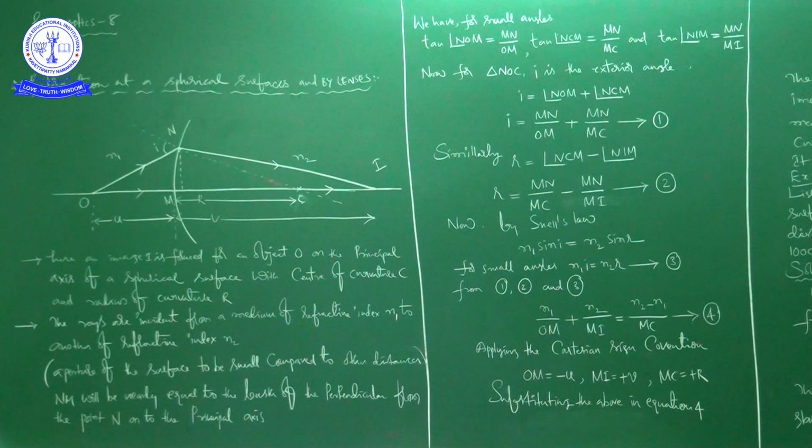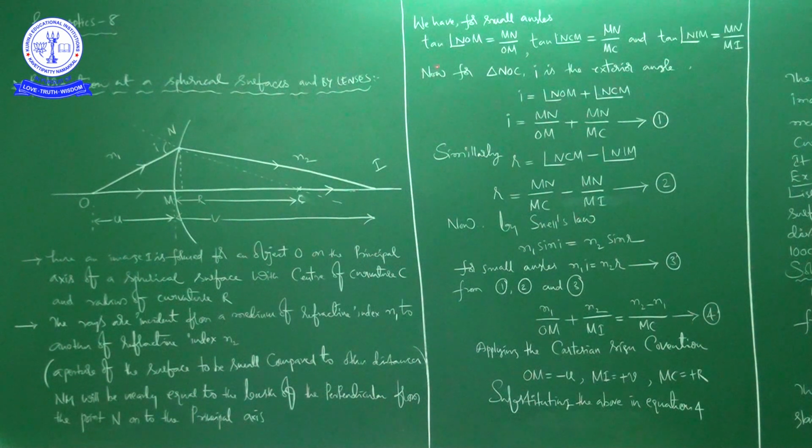Okay, see here. This is the information about the ray diagram. Next, these two points are regarding the assumption. Now see this, we are going for the derivation. We have, for small angles,